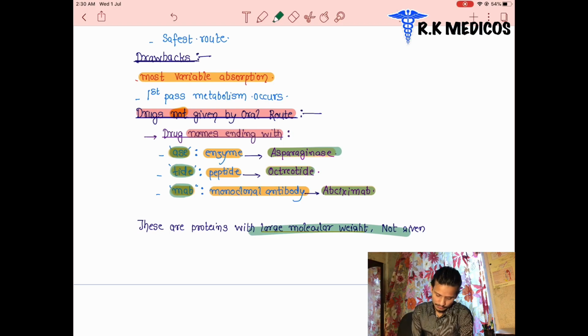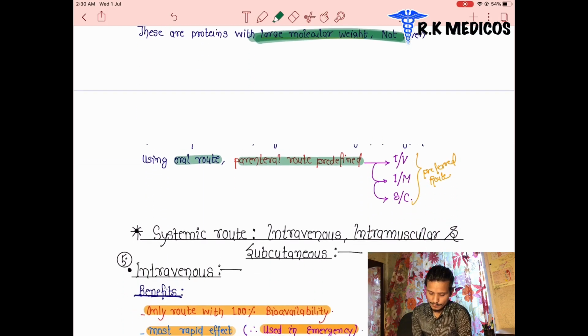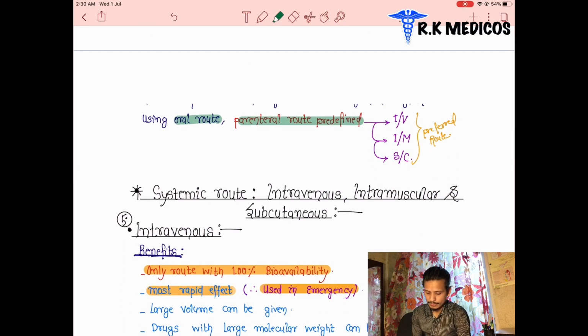One more thing we can see here: the larger molecular weight drugs, the peptide drugs and proteins, are not given through the oral route. These are given through the parenteral route. The parenteral route is basically preferred as intravenous, intramuscular or subcutaneous. These are the preferred routes for parenteral administration.